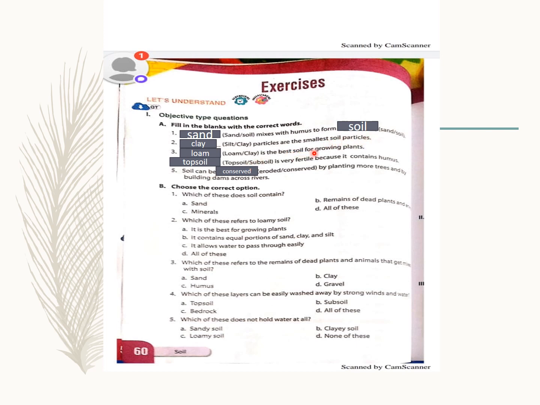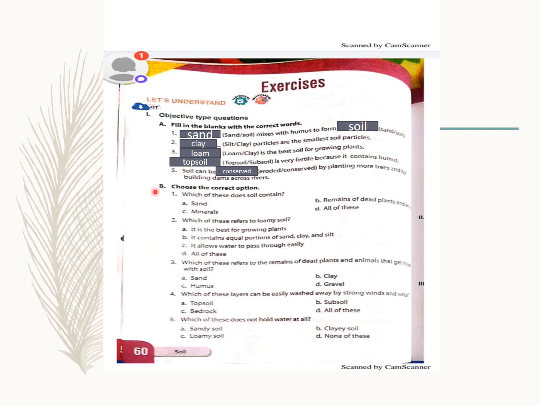Dash is the best soil for growing plants. कौन से थे? Loamy या clay? Loam. So loam is the best soil for growing plants. Now the next one is dash is very fertile because it contains humus. Subsoil होगा या topsoil? Topsoil में जहाँ पे humus is found. So the topsoil is very fertile. Fertile means जहाँ vegetation और plants अच्छे से grow करते हैं.